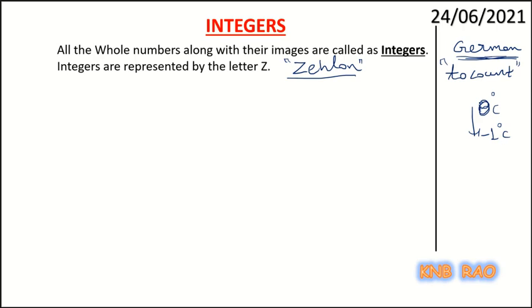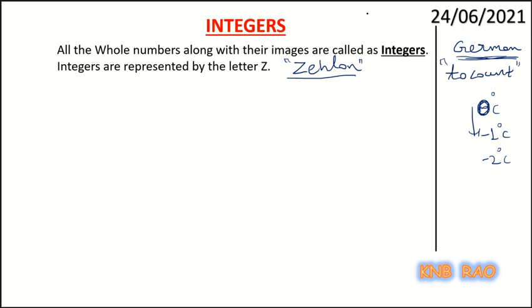To count the temperature, the severity of cold in Europe, we may use numbers like minus 2 degrees Celsius, minus 4 degrees Celsius. So this severity of coldness will be below 0. So that's how this Zahlen has come.